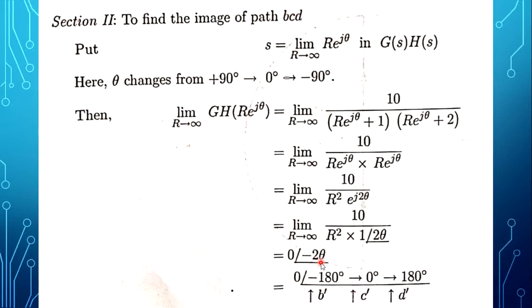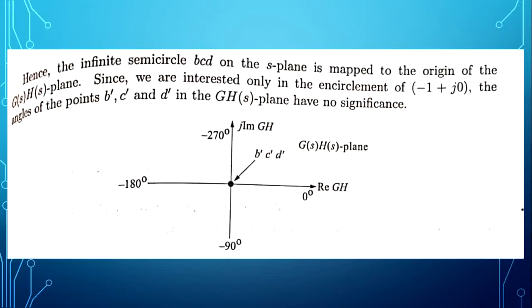If you put theta as plus 90, 0 and minus 90, we get minus 180 degree, this is B dash point, C dash point 0 degree, D dash point plus 180 degree. The magnitude is 0, only the angle varies: minus 180 degree, 0 degree, 180 degree. These 3 points are B dash, C dash, D dash.